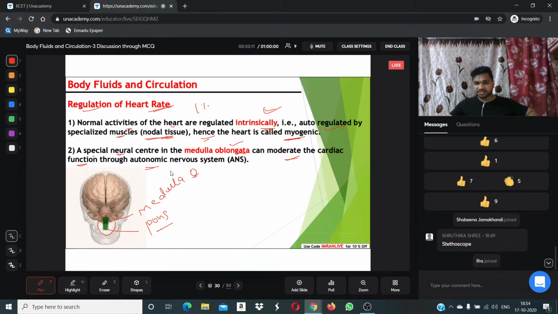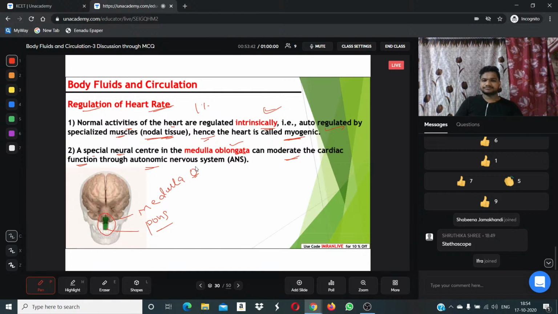Through the autonomic nervous system in our body. While discussing the nervous system, we will discuss the autonomic nervous system and peripheral nervous system. Then we will study sympathetic and parasympathetic nervous system. When we deal with neural control and coordination, there we will understand deeply. Here we have to understand the cardiac regulation.